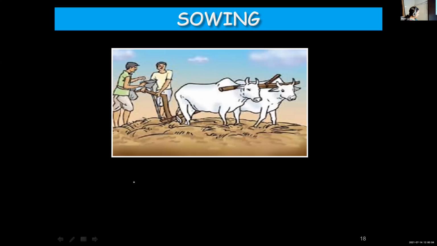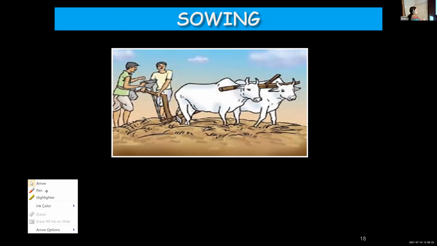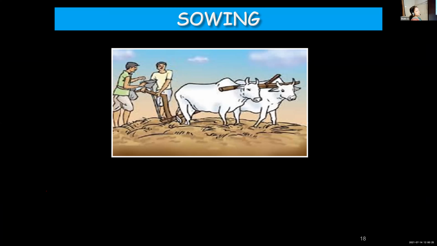Here in the picture, you can see two farmers, two animals, and a device held by these farmers. Same figure which is given in your textbook. Now that device was the traditional tool used for sowing. Earlier it was being used. Now you make use of another device known as seed drill.